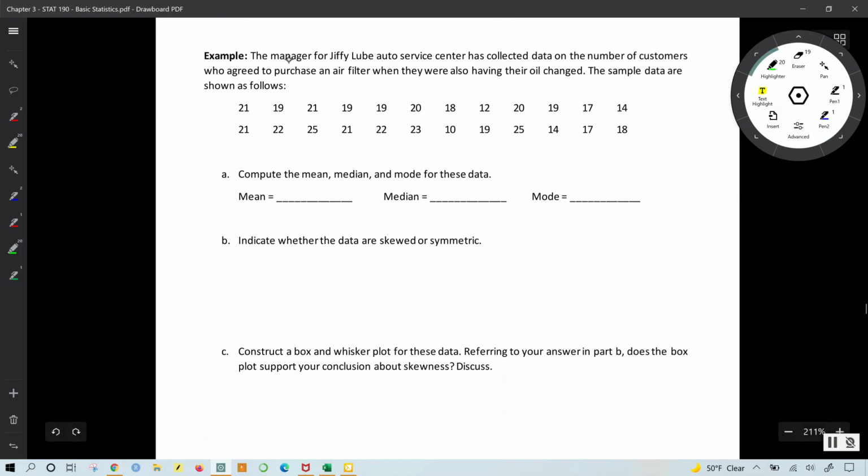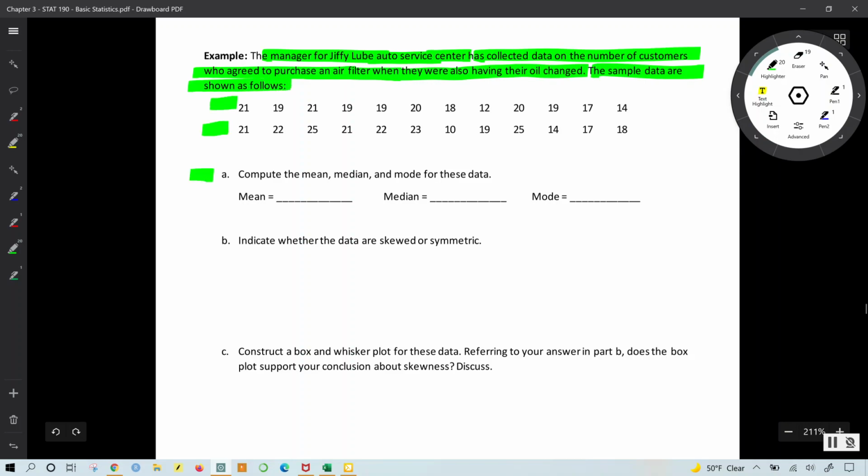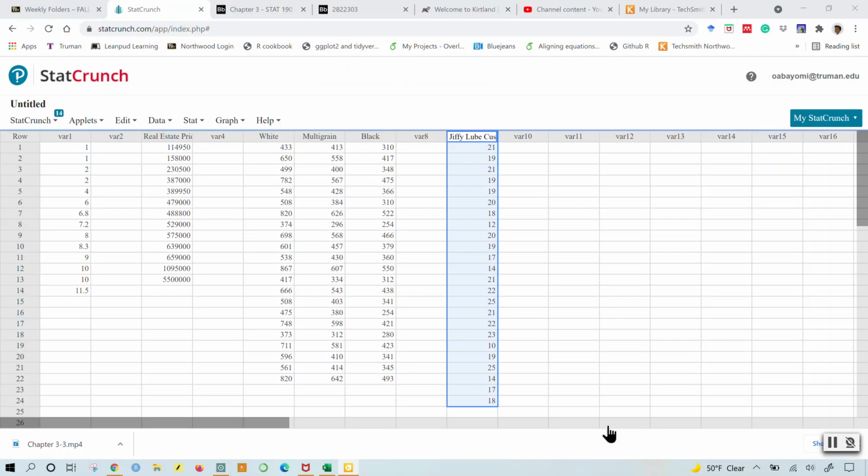Here we're told that the manager for Jiffy Lube Auto Service Center has collected data on the number of customers who agreed to purchase an air filter when they were also having their oil changed. The sample data are shown as follows. So we have to compute the mean, the median, and the mode for this data. Let's do that. Here on your screen, I have the data set.